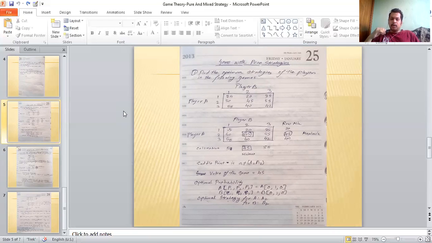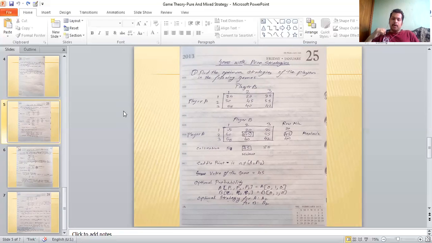Hence the probability of the particular strategy that is used is 1, the others are 0, and the sum of the probabilities of all the strategies for that player is 1.